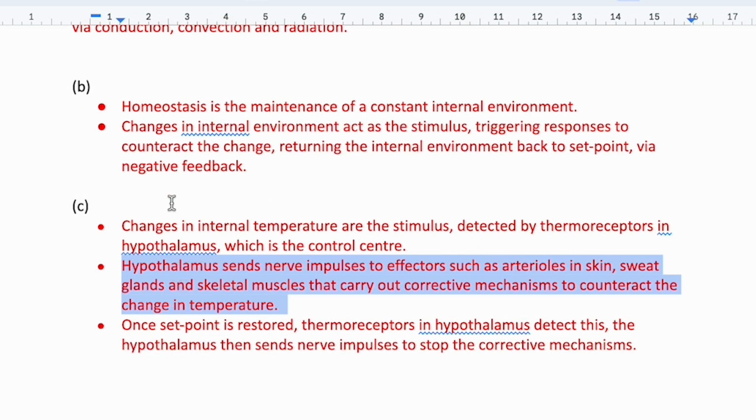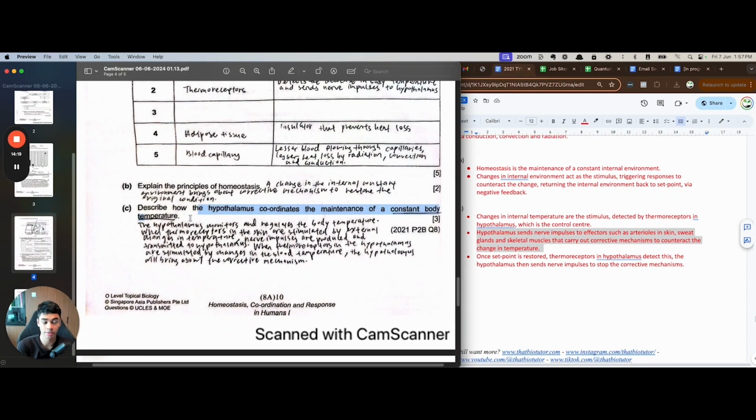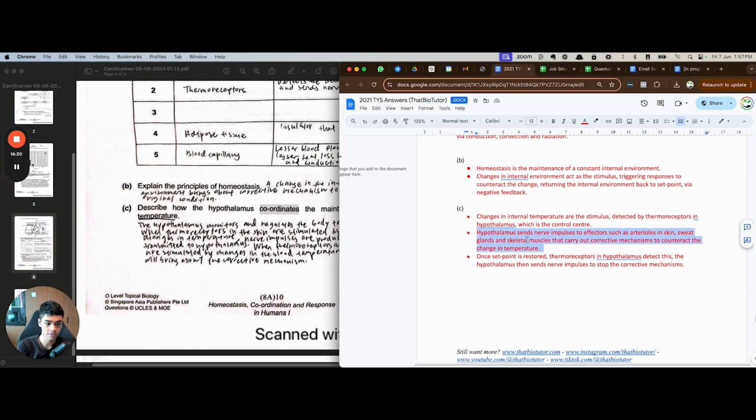I don't go and write all the MASS stuff because it's only a 3-mark question. The question is not about what the responses are. It's asking how the hypothalamus is important and how it manages everyone. How does it bring together the team and manage everyone? So this is what I say. And then at the end, I say the hypothalamus will also tell them to stop. Okay, job is done, stop.